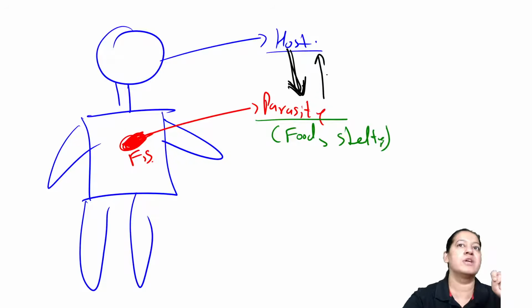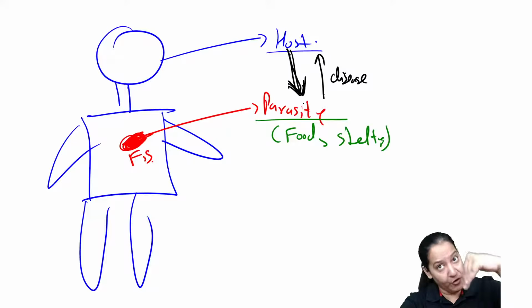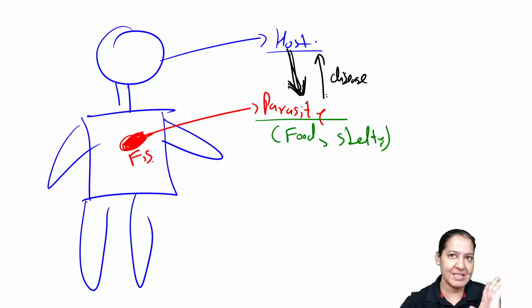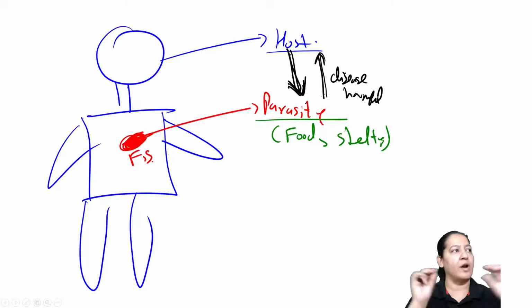Okay, the host is giving food and shelter to the parasite. What is the parasite giving to the host? The parasite is giving disease to the host. So the host is giving food and shelter to the parasite, but the parasite is giving a harmful effect or disease to the host. Give me a thumbs up. You got the definition of the host.